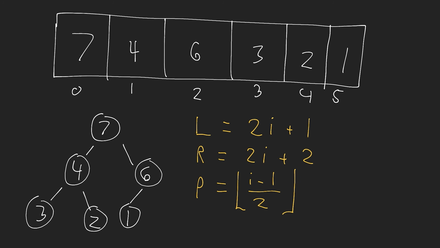Okay, so that's with the left child. Let's see an example with a right child. If we're looking at index 4 here, we take 4 minus 1, that gives us 3 over 2, gives us 1.5. We floor that, and then that gives us element 4 here, or index 1, which is the parent for this node. So for any given node, we can figure out the left and right child of that node, and we can figure out the parent of that node, specifically the index of those elements or nodes in our array. So that's why we use an array for this heap data structure.